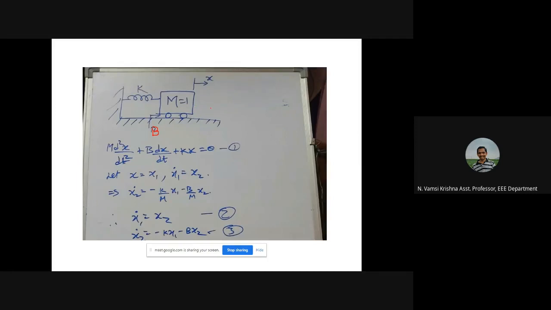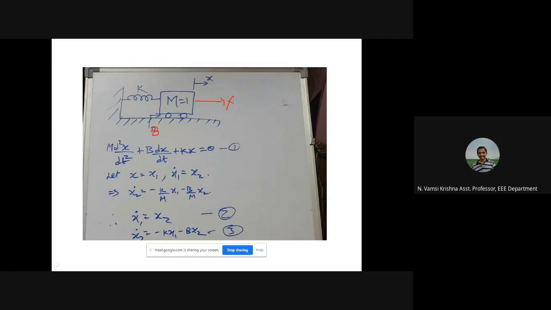Whenever we apply some input like this, if a force F is applied, then it will make some displacement, isn't it? Whenever there is no external force, whatever forces are due to mass, friction or elasticity, the sum of all these must be equal to 0.